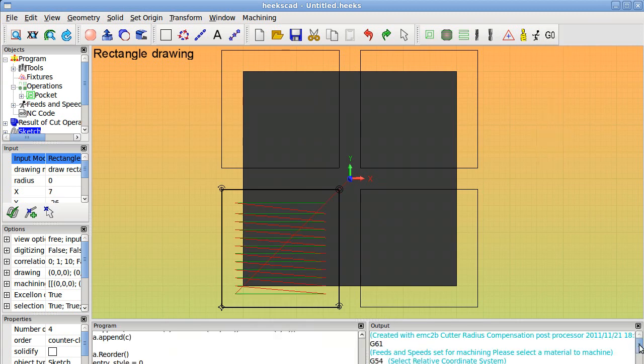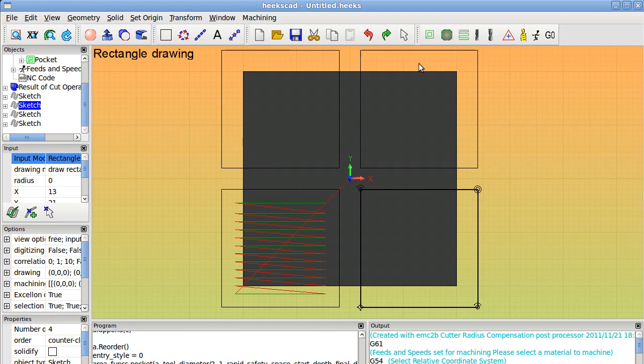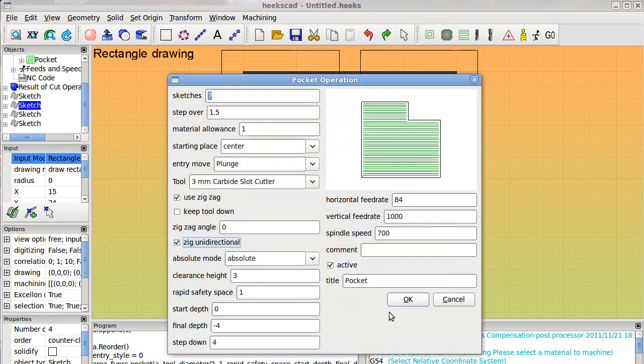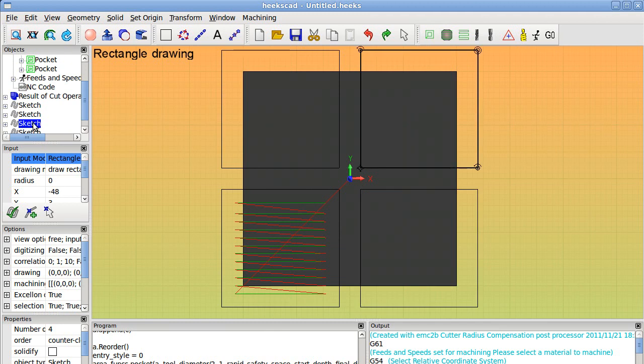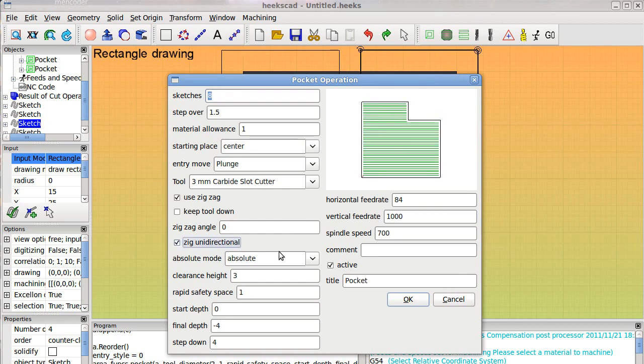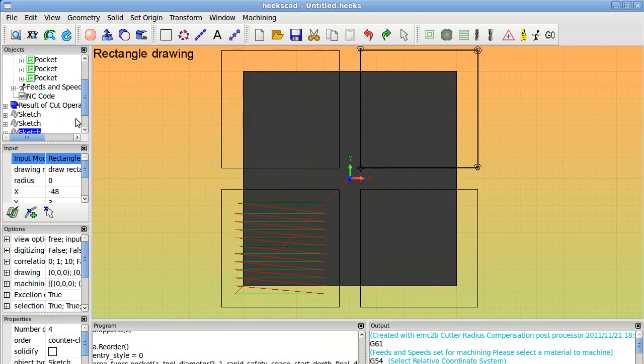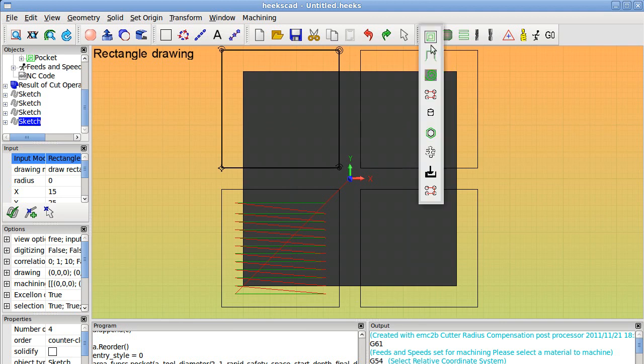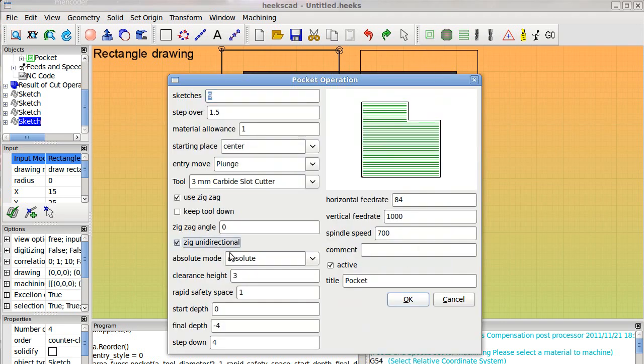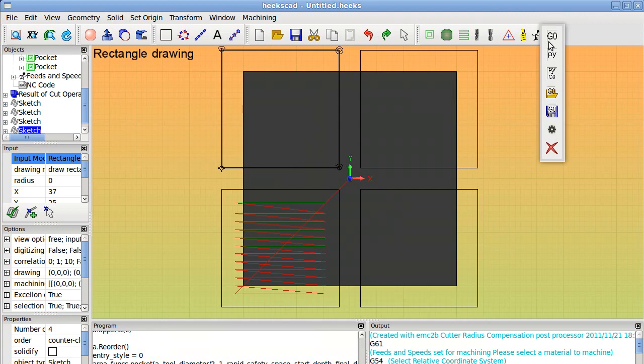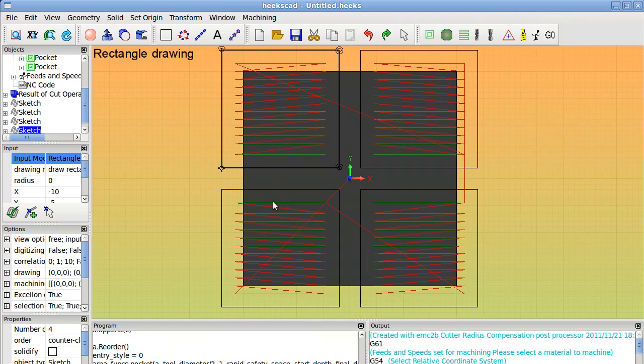Here you can see the toolpath that is generated. Here is the program that is going to the Python files that actually makes the toolpath. So let's choose the second one, toolpath, zigzag, everything is okay normally. Third one, only unidirectional, and the fourth one, only unidirectional. Okay, let's go. Make the toolpath again. Here we are with our finished path.